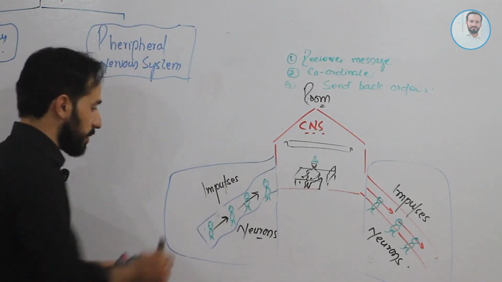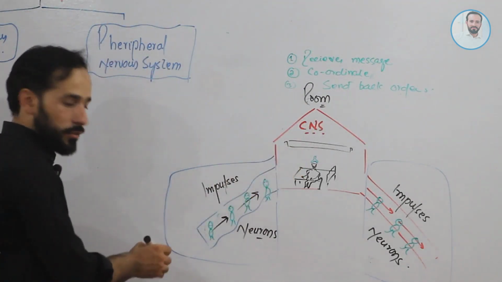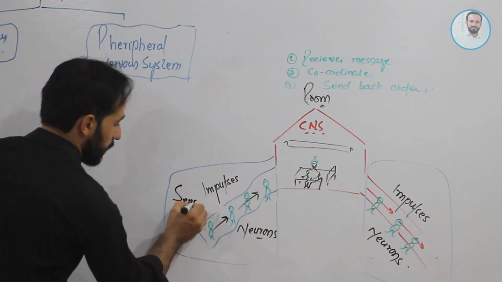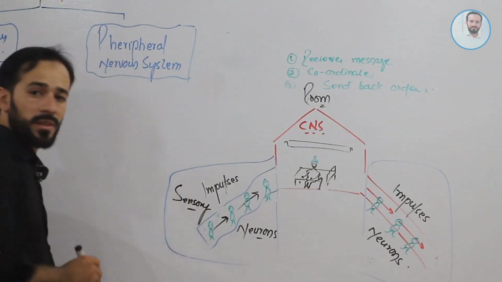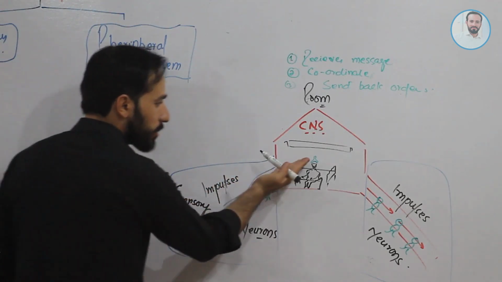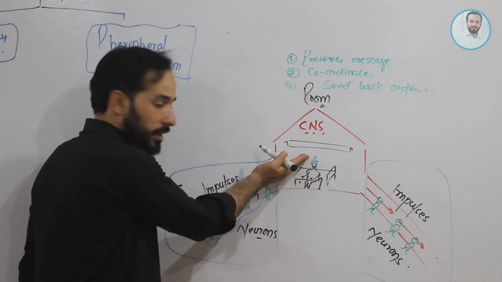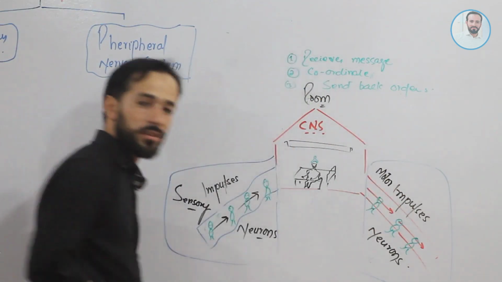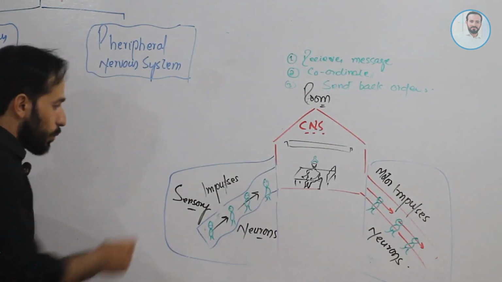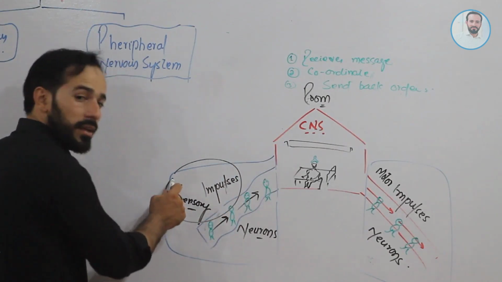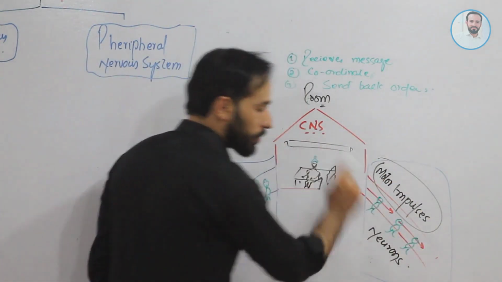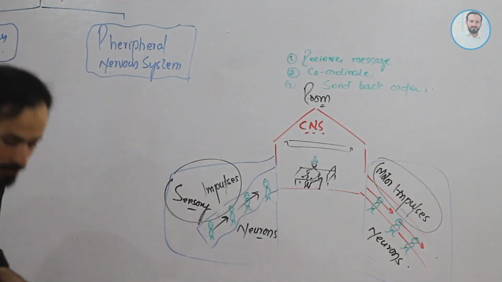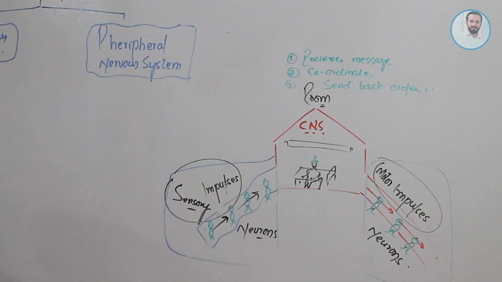What are those impulses which are coming to this central nervous system? Those impulses are sensory impulses. So sensory impulses are coming towards the central nervous system, and motor impulses are going back from the central nervous system. So that system which brings sensory impulses and takes back motor impulses is called the peripheral nervous system.